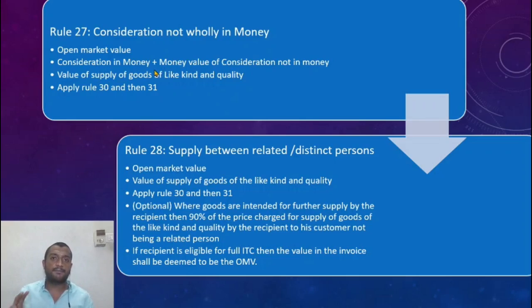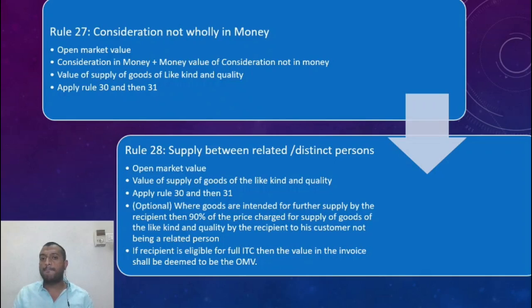So let us say I'm selling an old car and buying a new car. So this is a consideration. Let us assume that the open market value is not there. So I'm selling an old car and buying a new one. So the consideration in money. Let us say the old car I'm selling for 3 lakh rupees and I'm getting a new car for it.